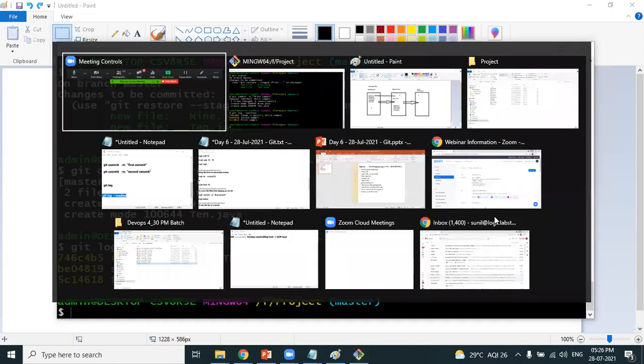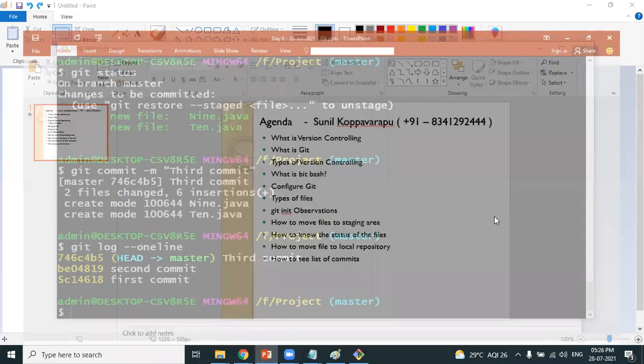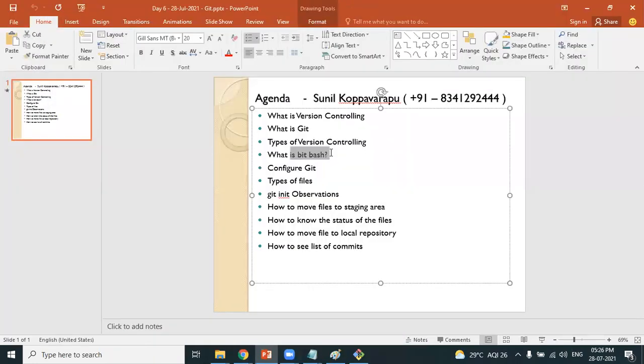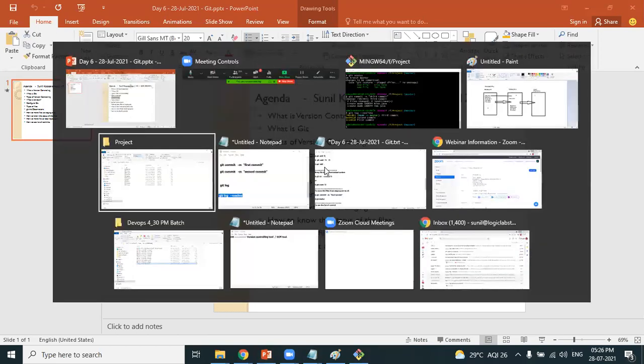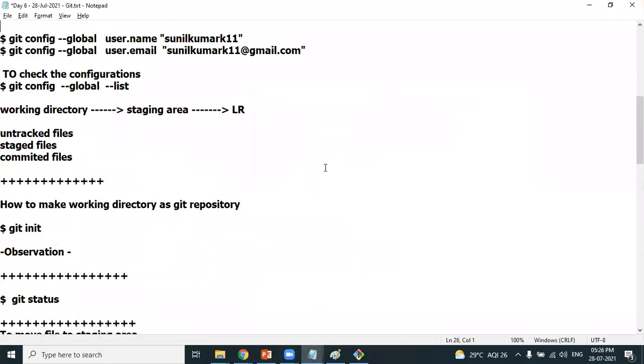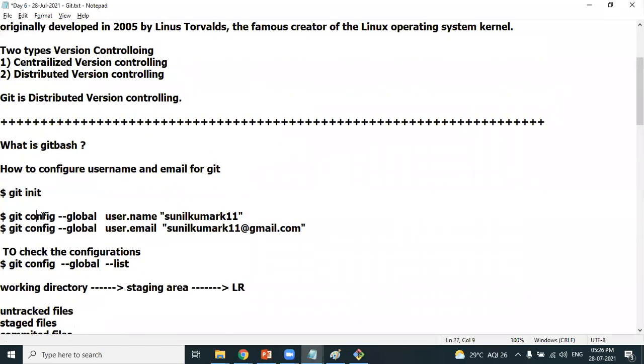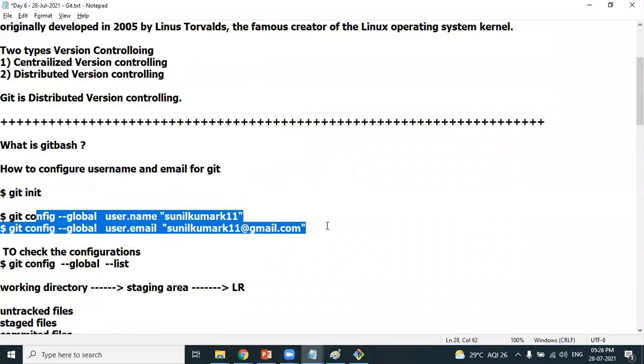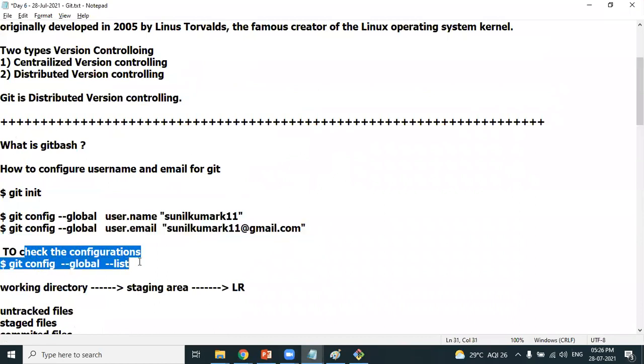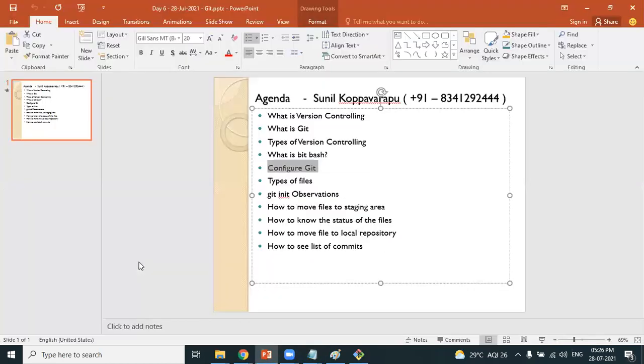So this is what I have planned for today's session. Let's look at our agenda. What is Git Bash? What is version control? Types of version control: centralized and distributed version control. Git Bash is a terminal which is used to run Git related commands. How to configure Git? We have the git config command. We have to do configurations before starting the practicals. The configurations are given to you for your reference. Please do the configurations in Git. You can also check the configurations, and configuration is a one-time process.